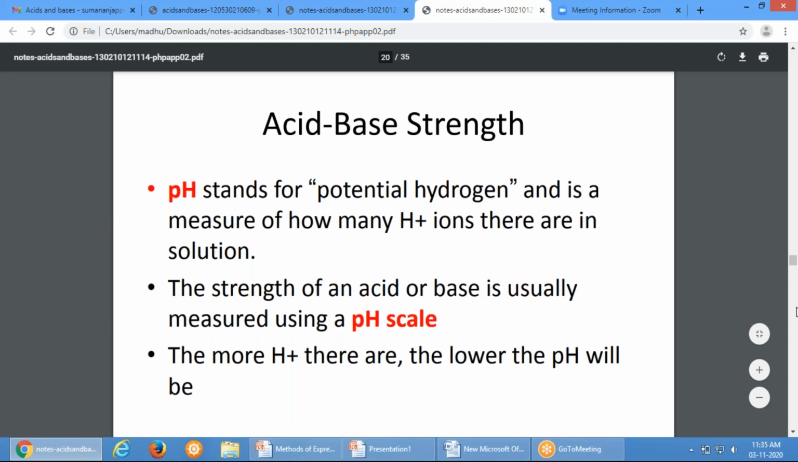Since it is negative, the concentration is inverse. So if the concentration of H plus is more, pH will be less. If the concentration of H plus is less, pH will be more.